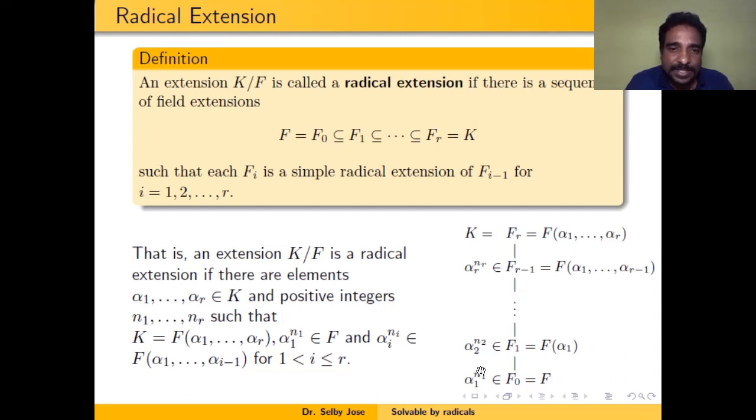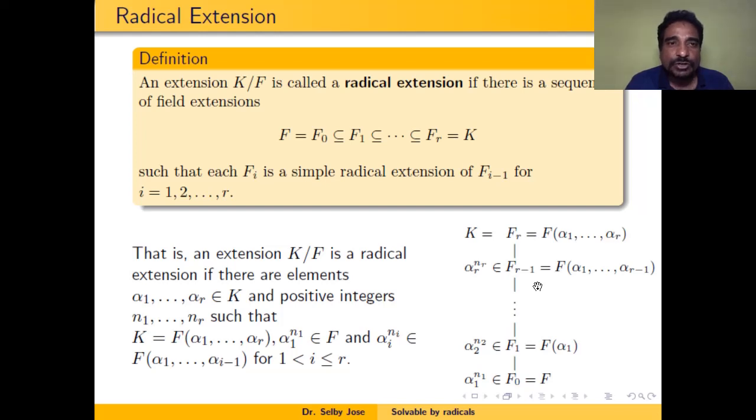Because you can see that alpha 1 raised to n1 is in F, F1 over F is a simple radical extension, because alpha 1 raised to some power is in the base field F. Similarly, alpha 2 raised to n2 belongs to F(alpha 1), so F(alpha 1, alpha 2) over F(alpha 1) is a simple radical extension, and so on. And some integer power of alpha r belongs to Fr minus 1. Therefore, Fr over Fr minus 1 is also a simple radical extension.